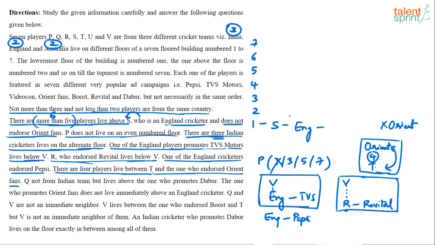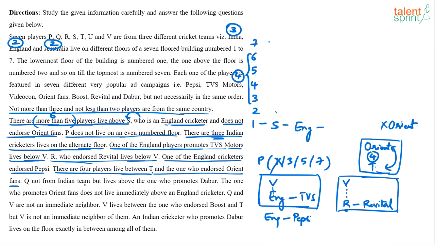Now the question is, who comes on second floor? Does Orient come on second floor or does T come on second floor? You are able to follow. If T comes on second floor, then Orient will go to 7th floor, and there are 4 people between them: 3, 4, 5, 6. Yes or no? These are those 4 people. So either T is on second floor with Orient on 7th floor, or T is on 7th floor with Orient on second floor. That we have to figure out. Let's see if there is any other information given.